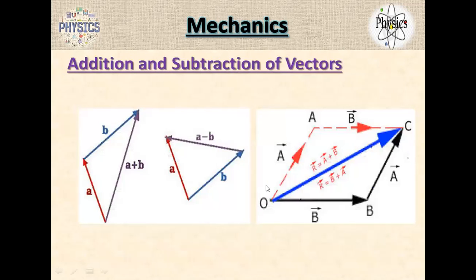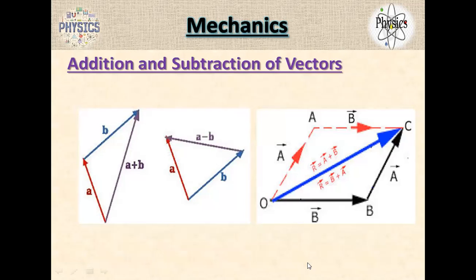So how do we add vectors? Can we add two vectors which are acting in two different directions?